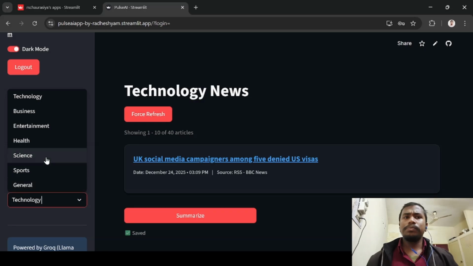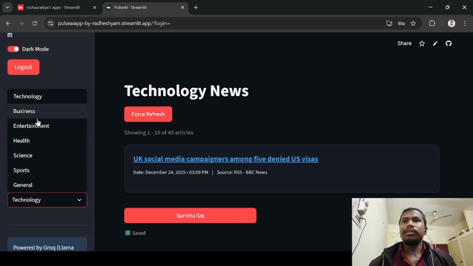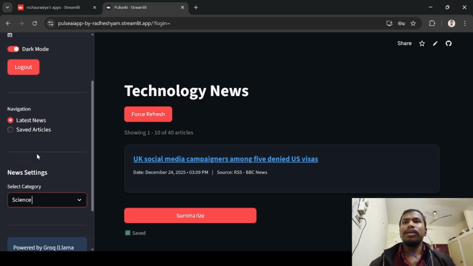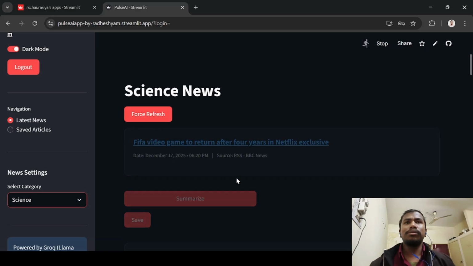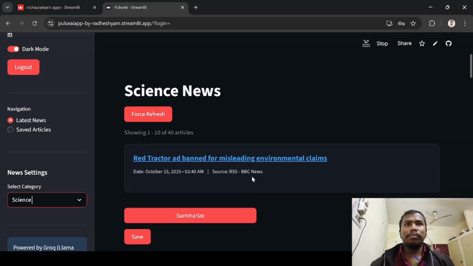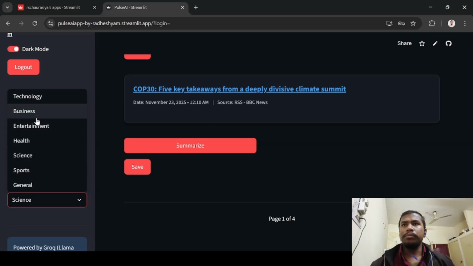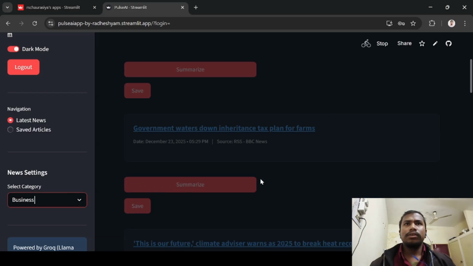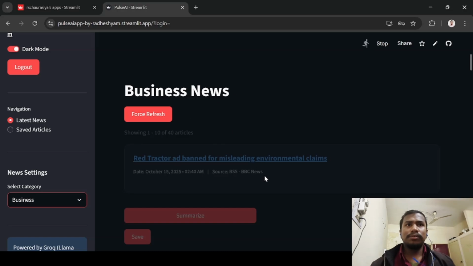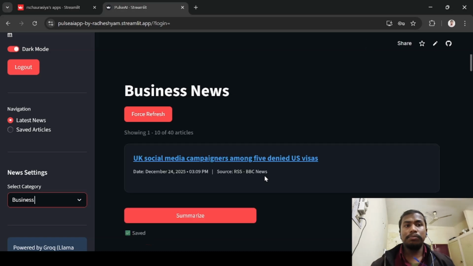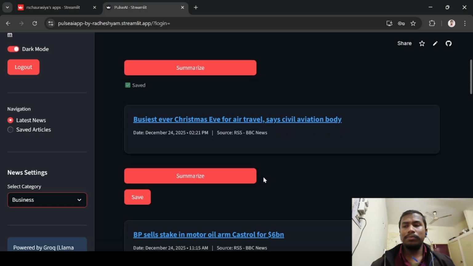Anyone can see the news related to different sectors, like business, entertainment, science. When I click on the science news, it shows the science news, and that type of ordering is here. When I click on the business news, it shows news from different sources. It mainly fetches news from three websites: BBC News, News API, and G News also.